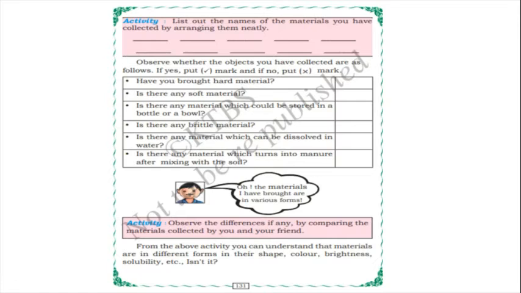Activity: list out the names of the materials you have collected by arranging them neatly. Just now we have seen a few objects: pen cap, pencil, stone, ink pot, stick, grass, bowl, flower, plate, clip. So many things we have seen just now, isn't it?